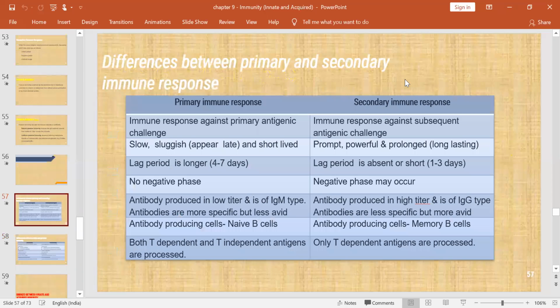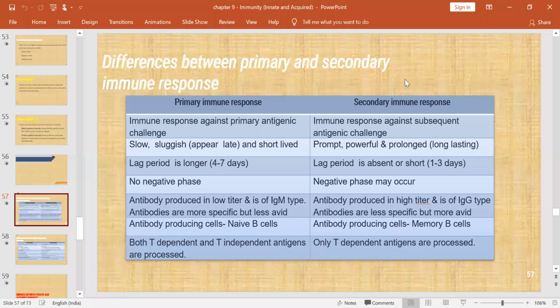So here are the differences between primary and secondary immune response. In the primary immune response, as the primary antigenic challenge occurs, it is very slow and sluggish or short-lived. The lag period is very long. There is no negative phase, and antibodies are produced in low titer, mainly IgM type. Antibodies are more specific but much less avid.